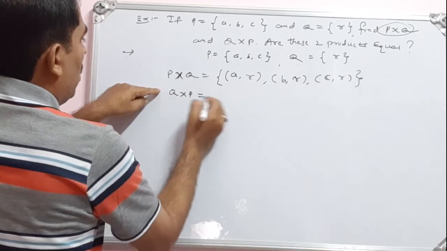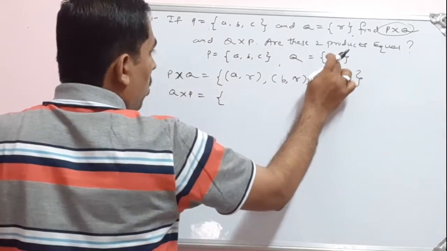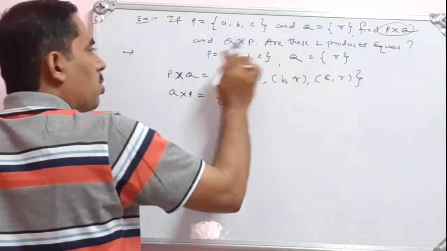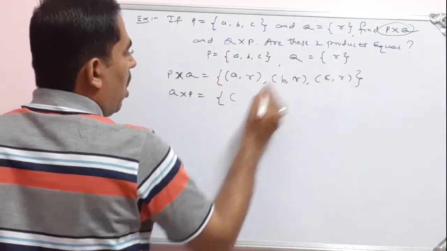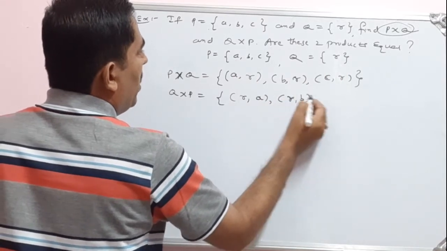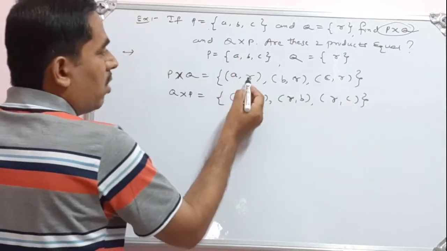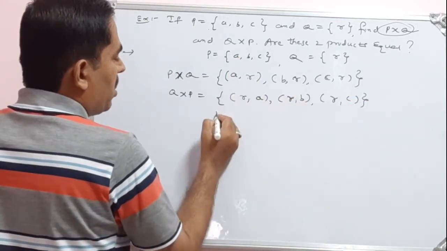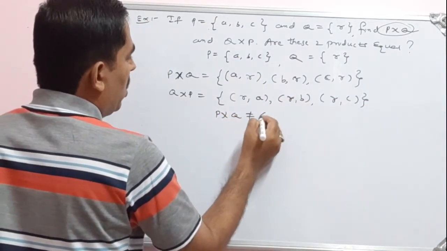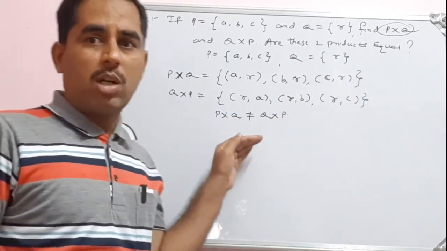Then take Q cross P. You start from Q, so Q cross P is from set Q to set P. So that is (R, A), (R, B), then (R, C). So absolutely, these ordered pairs are not equal. P cross Q is not equal to Q cross P. So our solution completes here.